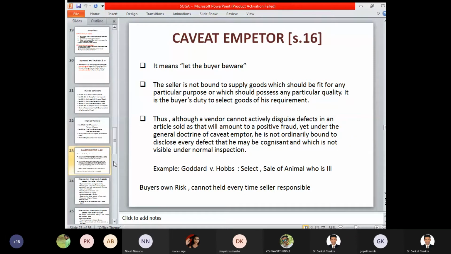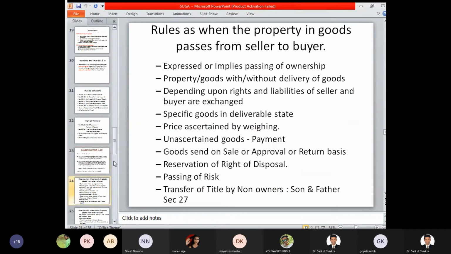And if the particular buyer finds that the product or the commodity that he is purchasing for his consumption or for day-to-day expenditure is not as per his comfortability or as per the fitness of purpose or nature, then accordingly he may have a right to reject those goods and services. Buyer's own risk cannot hold the seller responsible every time. So at every stage we cannot hold the seller responsible, but there is always the buyer's responsibility also. The buyer also has to take responsibility for acceptance and information of the goods and services.